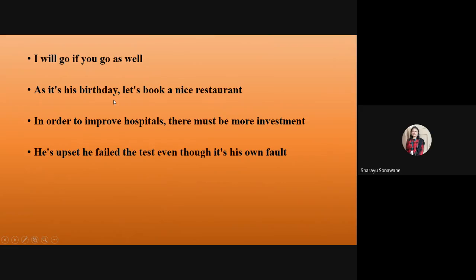So it is an adverb clause of reason because it contains the subordinating conjunction as. In order to improve hospitals, there must be more investment. In this example, in order to is the subordinating conjunction. In the last example, he's upset. He failed the test even though it's his own fault. In this example, even though is the subordinating conjunction that makes the subordinate clause.